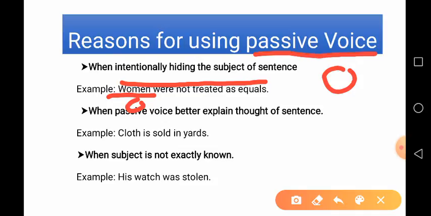So, the subject is intentionally kept hidden. When the subject is kept hidden and the object takes importance or takes charge, we write a sentence in its passive voice.